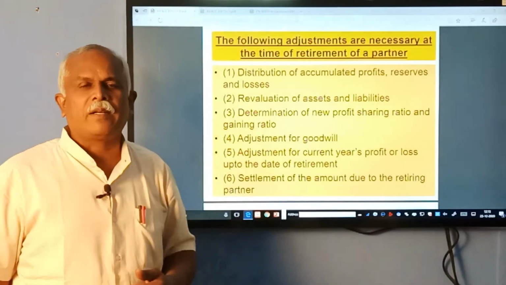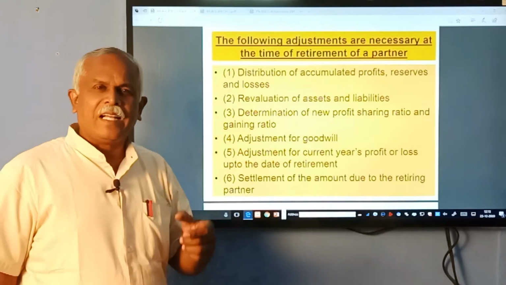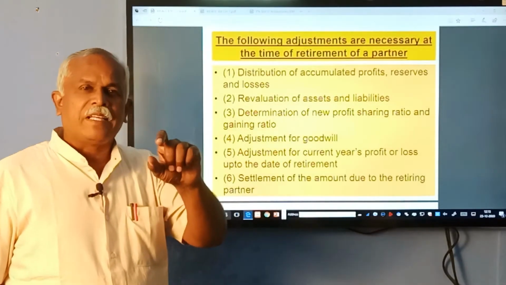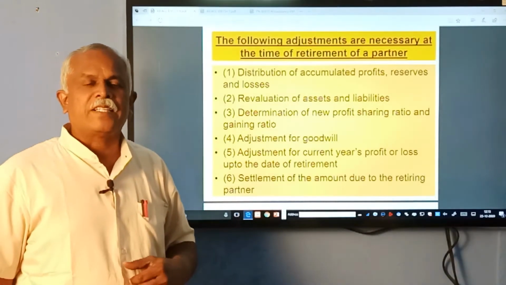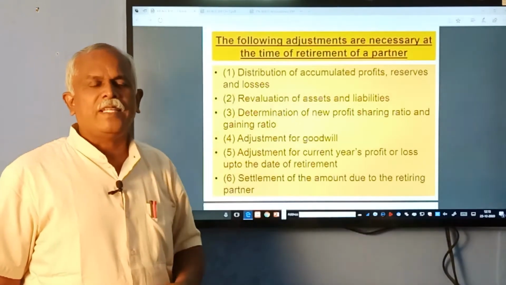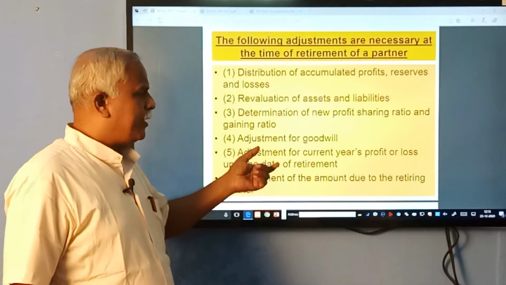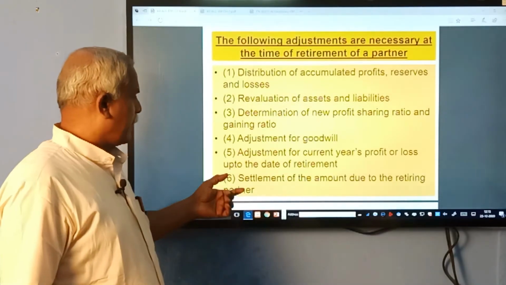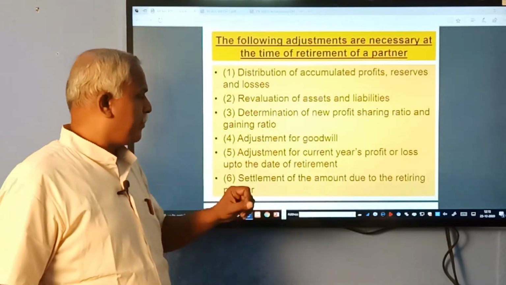Based on it, we will calculate the current year profit, and the retiring partner's share will be added to his capital account. That has to be adjusted.